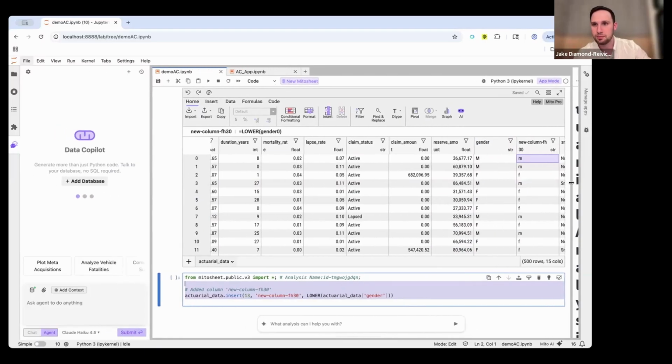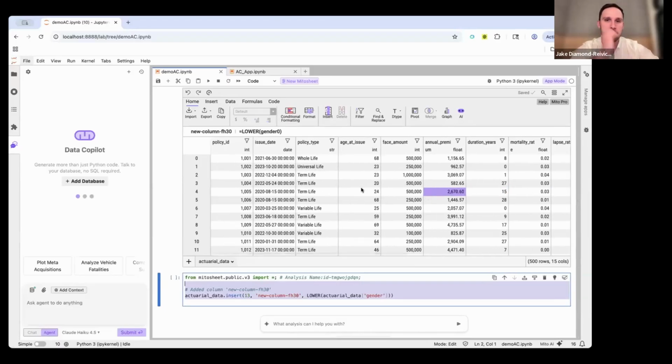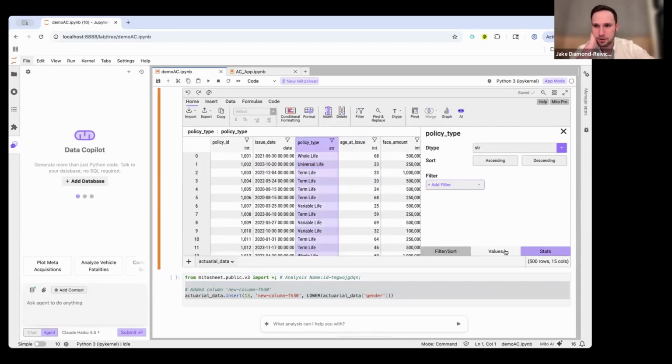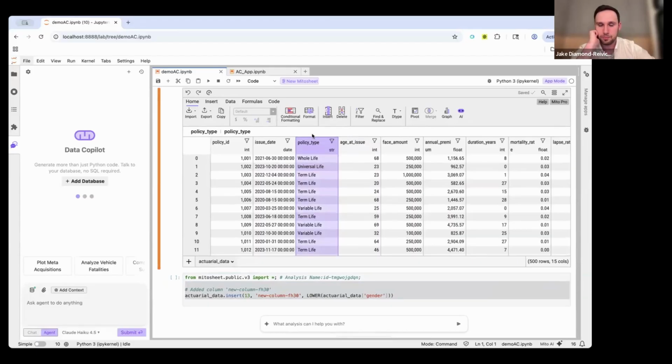Cool. I'll keep going. So I added that. Let's say now I want to make a pivot table, for example. So I have these different policy types, and I have all these different policy types here. I can look at them if I click on this and look at the values. Here are all the unique values I have in this column and a breakdown of each.